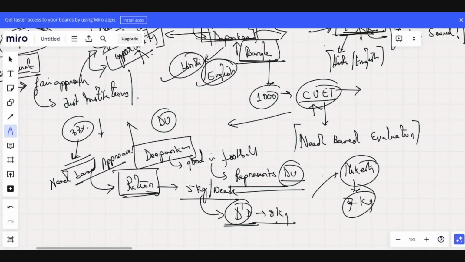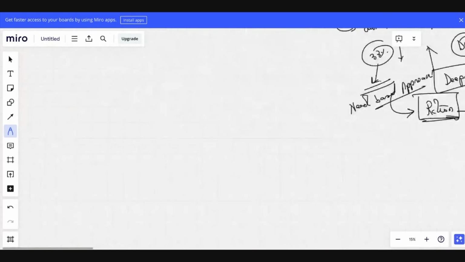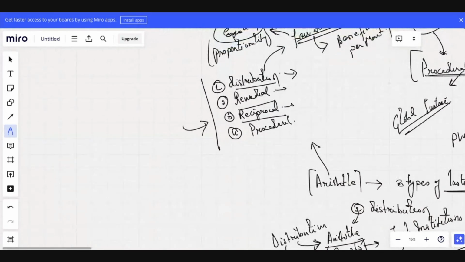But this is considered to be procedural justice, justice in terms of procedure. Okay, and this is considered to be fair. Okay, so this is how Aristotle defines justice. So one, when we talk about distribution, he talks about equality of distribution.